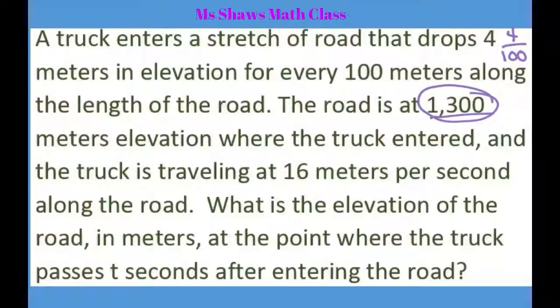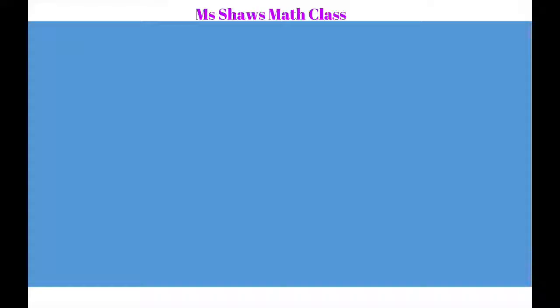What is the elevation of the road in meters at the point where the truck passes t seconds after entering the road? So basically what we're doing is we're setting up an equation. If you set up an equation, you want y equals, and your initial elevation is 1,300, and then it drops 4 meters per 100 meters along the length of the road, and the road is at 1,300 meters where the truck entered, traveling at 16 meters per second.